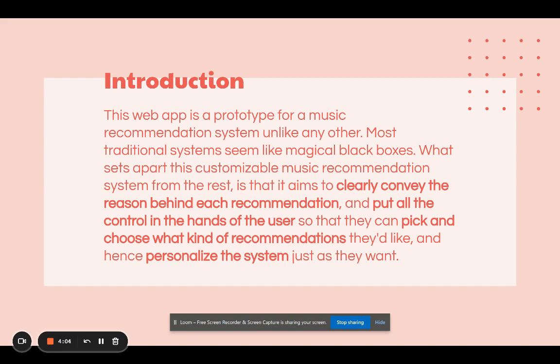Now, talking about the web app, it is a prototype for a music recommendation that is unlike any other. What sets it apart from most traditional systems is that most traditional systems don't really explain why they recommend what they recommend. So they act like magical black boxes. But in this web app, every reason for every recommendation is clearly conveyed, and all the control is in the hand of the user, where he can pick and choose which kind of recommendations he would like, and so he can personalize the system just as he likes.